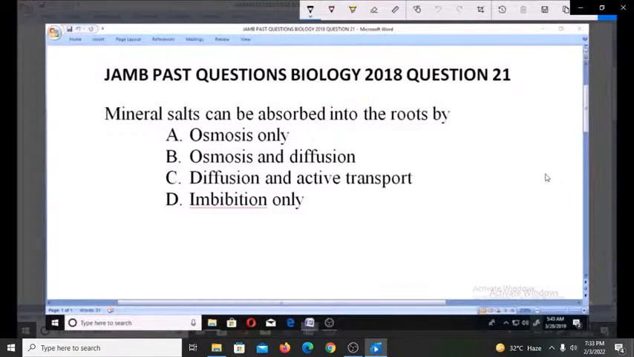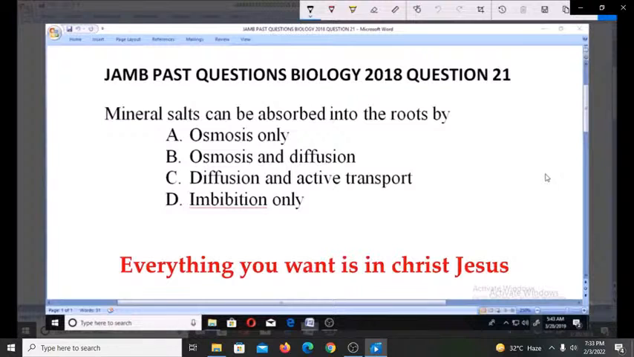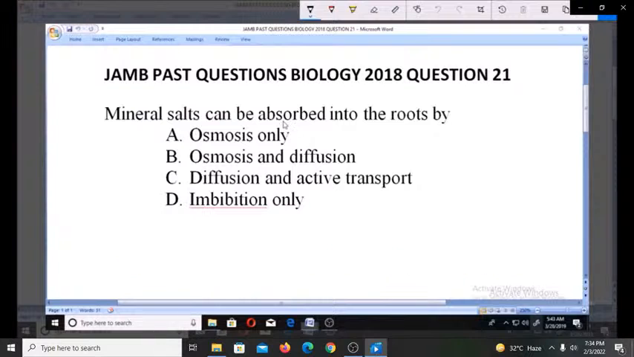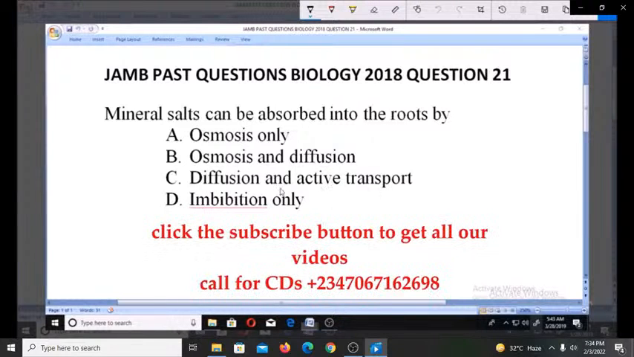Let's look at this JAMB past questions biology for 2018. Question number 21. Mineral salts can be absorbed into the roots by A. Osmosis only, B. Osmosis and diffusion, C. Diffusion and active transport, D. Imbibition only.